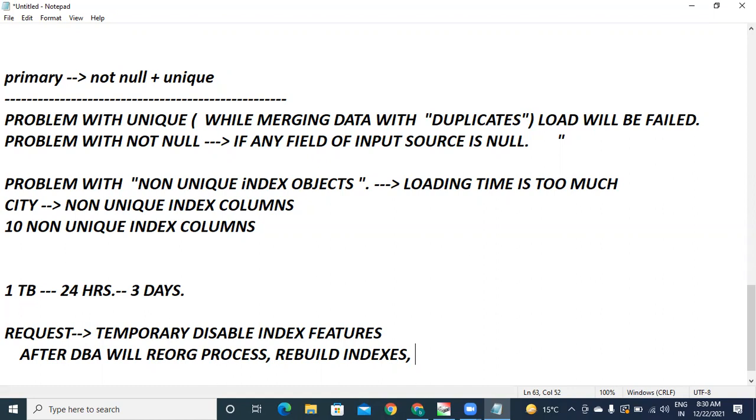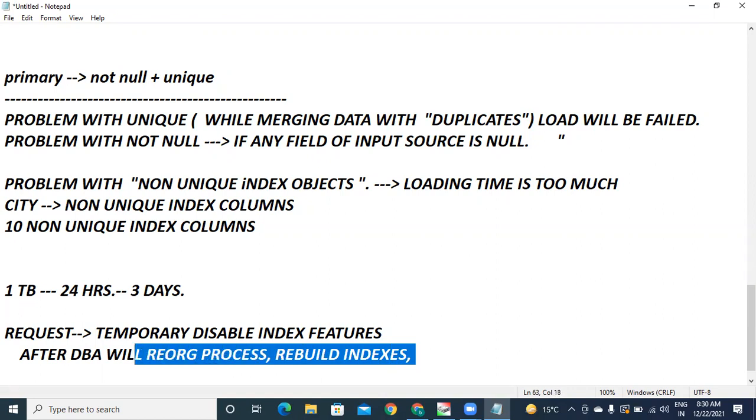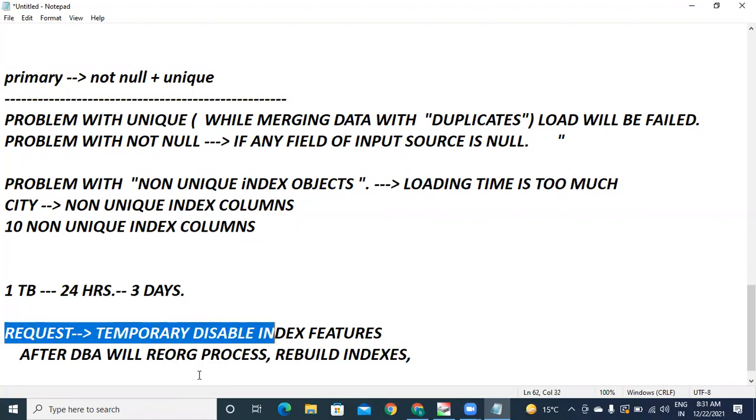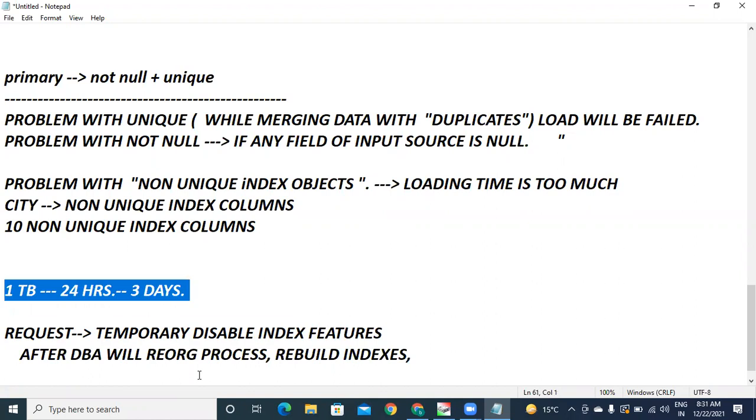Later you just verify what is the reorganization, what is rebuilding indexes. These are the regular processes that DBAs do. But at least you have to suggest to those people to improve this performance. Otherwise, your client is feeling that because of my ADF developer only the time is delaying, like 24 hours or 3 days. Understand the point, sir? So all these are the things you need to consider while loading bulk volumes of data.